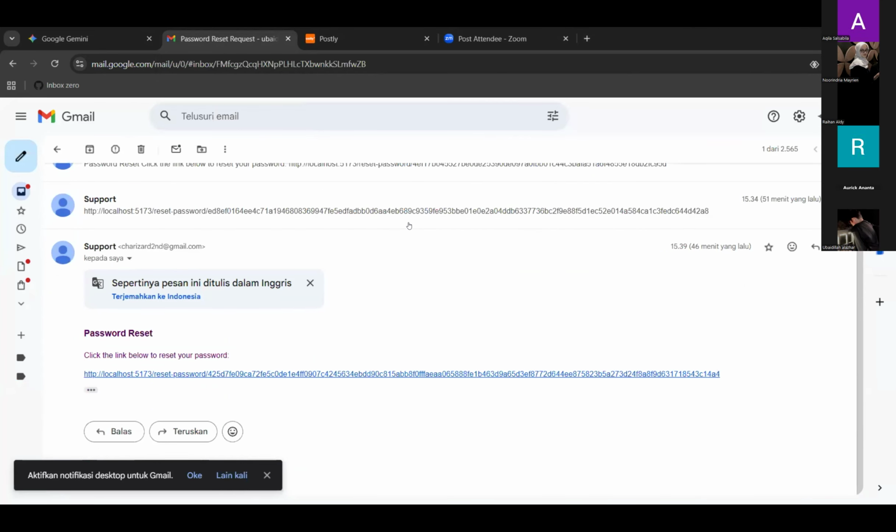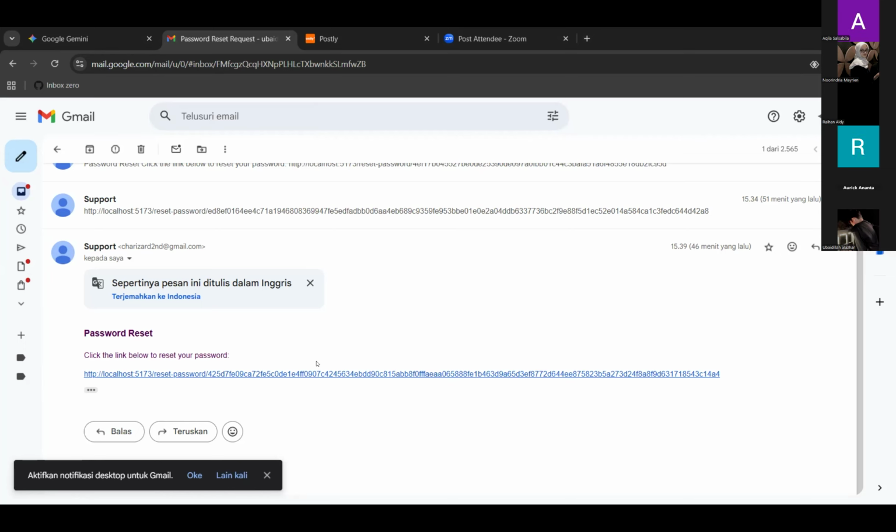So after the user clicks the button, he must get the email. That email serves as both a notification and verification step. Its primary component is a uniquely randomly generated link containing a secure token.